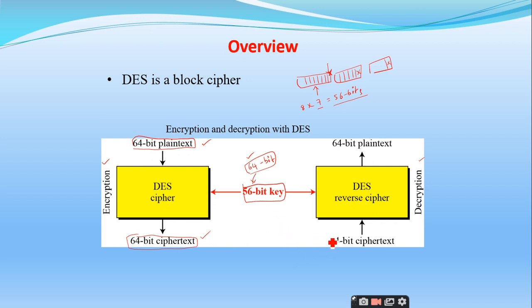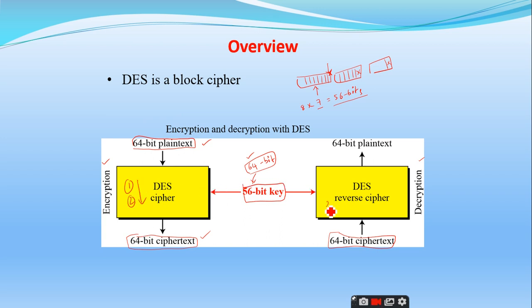Yes, sir. So coming to the decryption side, the receiver side, the 64 bit cipher text is passed to the DES reverse cipher. Reverse cipher means we do it in the reverse order. For example, you do a first operation and a second operation in this sequence.